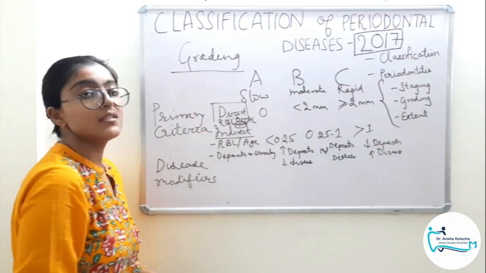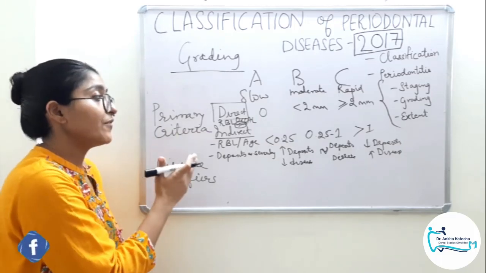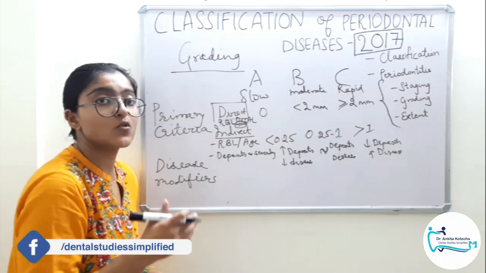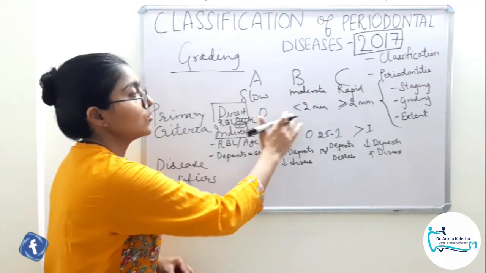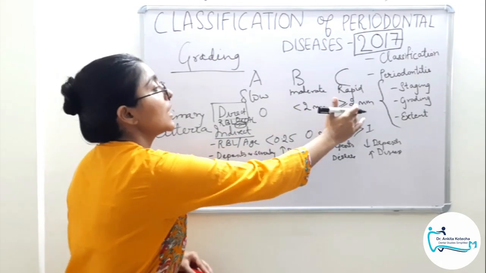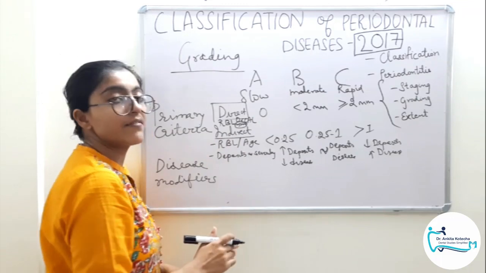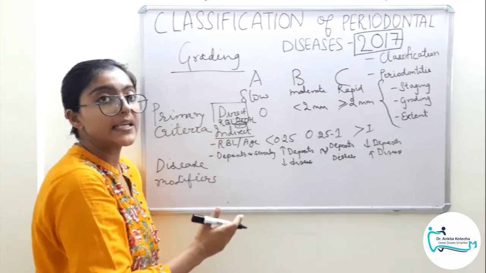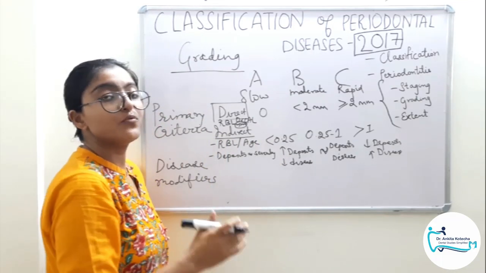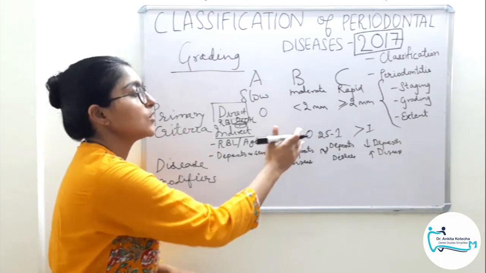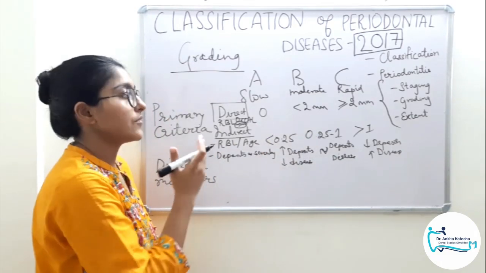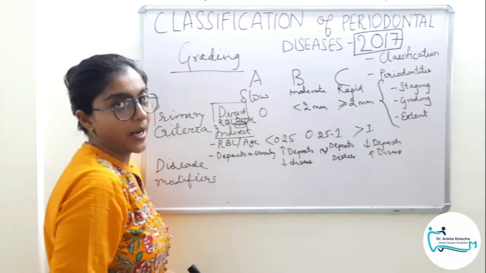Mainly by direct evidence, that is the radiographic bone loss or clinical attachment loss over 5 years. If it is 0, slow; less than 2 mm, moderate; and more than or equal to 2 mm, rapid. But if unavailable, indirect evidence by radiographic bone loss upon age. So less than 0.25 is slow rate, 0.25 to 1 is moderate rate, and more than 1 is rapid rate.